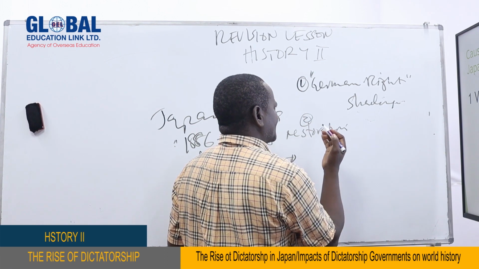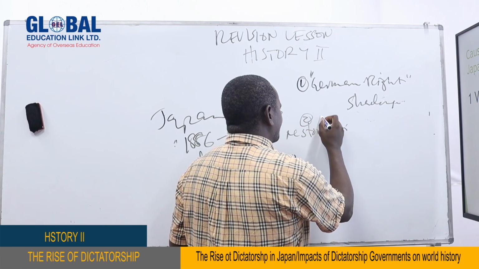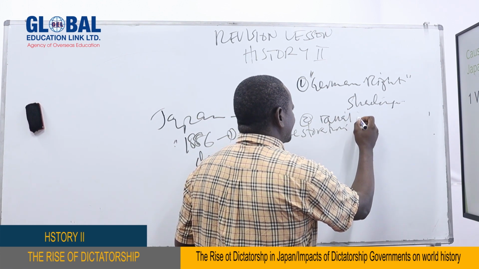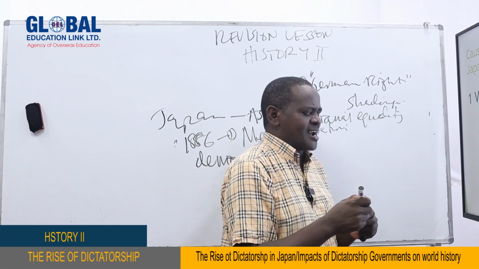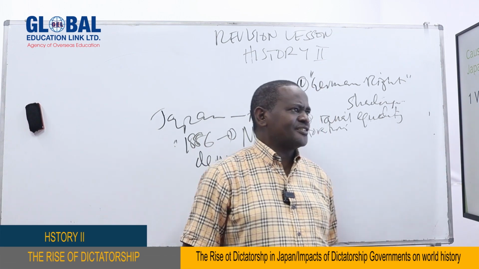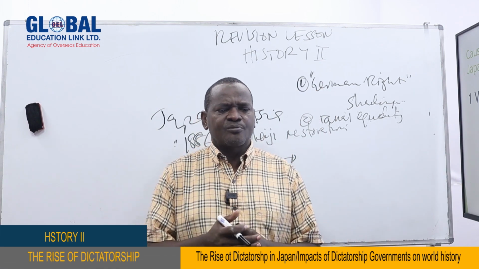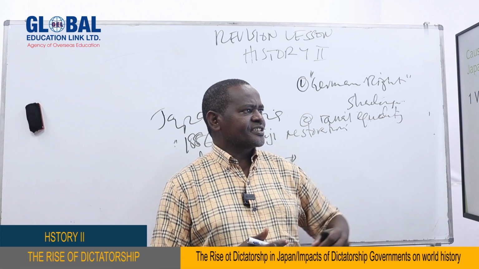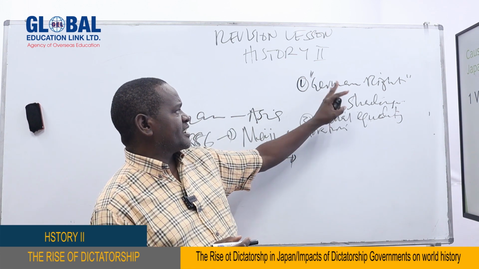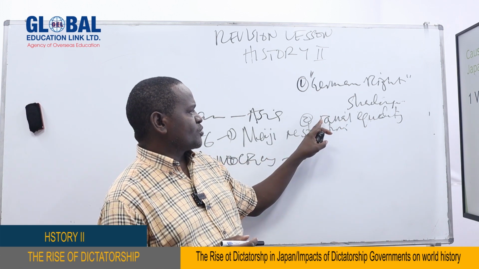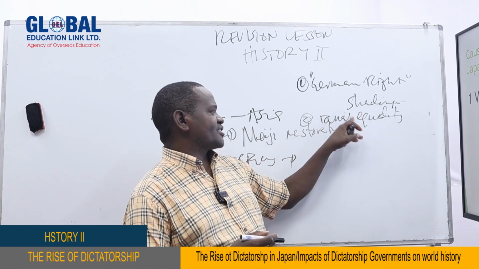Also, they wanted what is called the doctrine of racial equality. They saw that they were not treated as equals, not the way other European powers were treated. So the Japanese wanted the doctrine of racial equality, to be treated as equal to the European powers. So the Versailles Peace Treaty was not good to the Japanese, even though they were given some of what they wanted. They were disappointed by these two things: first, getting German rights, particularly Shandong, and second, being treated equally like some European powers, something which they never got.